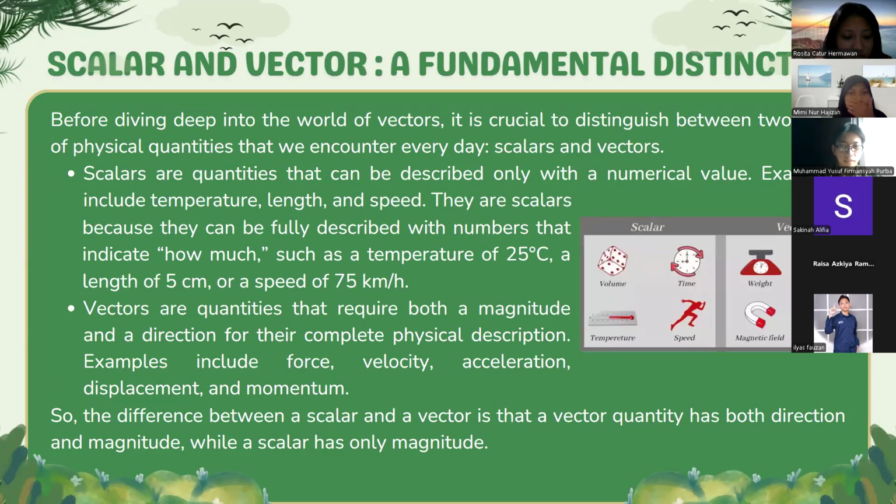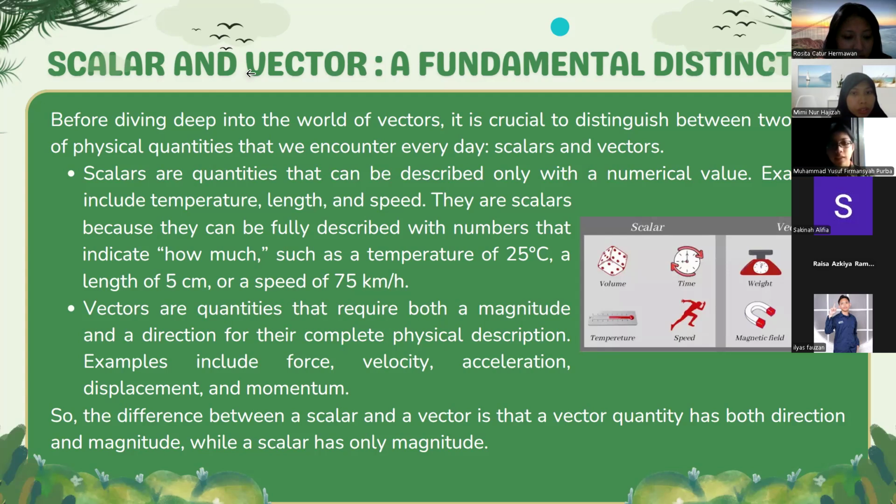Scalar and vector, a fundamental distinction. Before diving deep into the world of vectors, it is crucial to distinguish between these two types of physical quantities that we encounter every day, that is scalars and vectors. The first one is scalars.